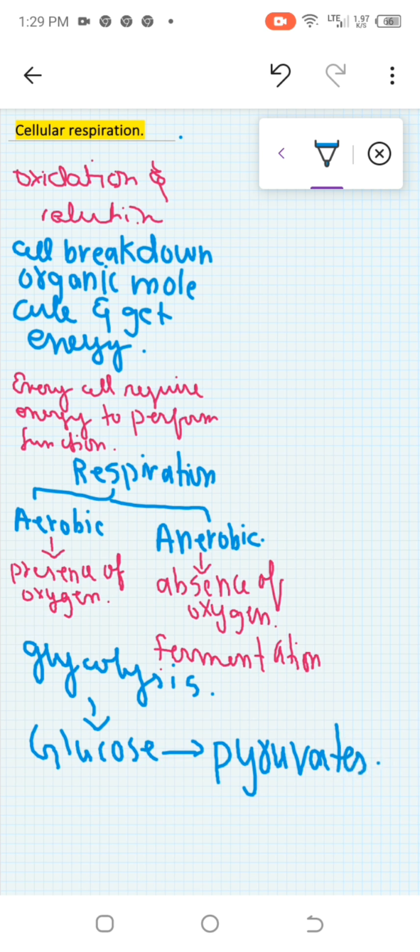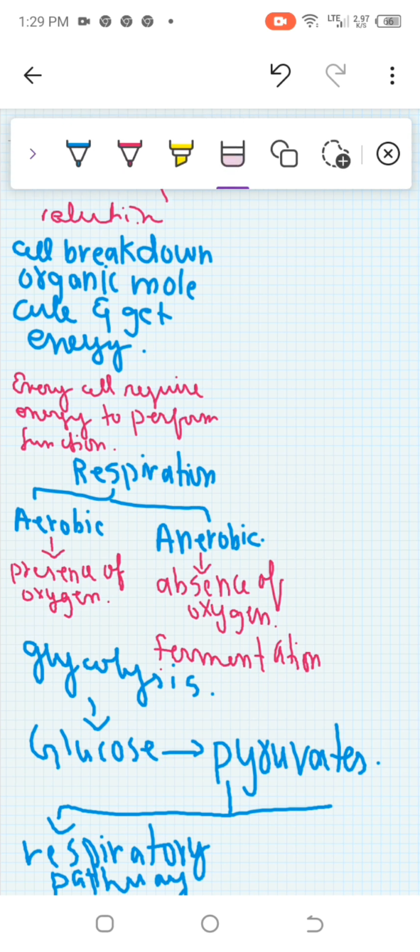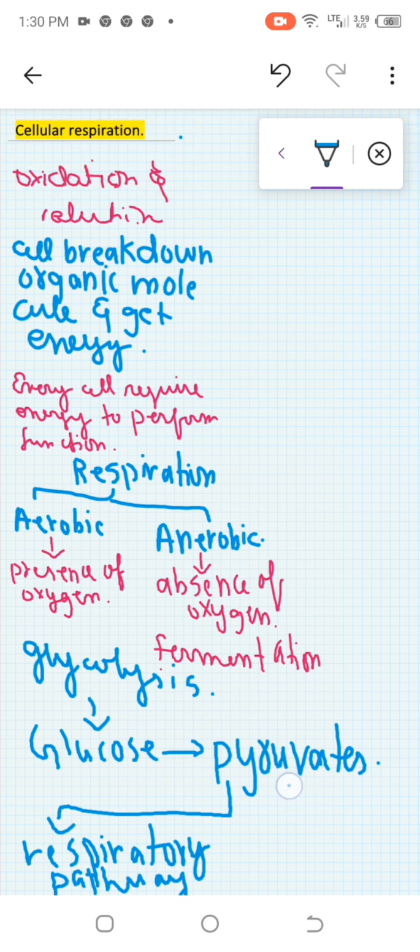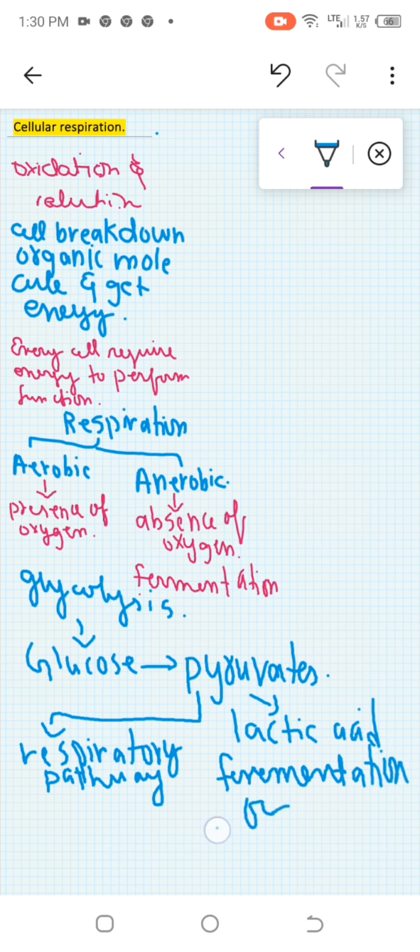After that, if oxygen is present, it will further go into the respiratory pathway, or if oxygen is absent, it will go into lactic acid fermentation or alcoholic fermentation. This depends upon the organism.